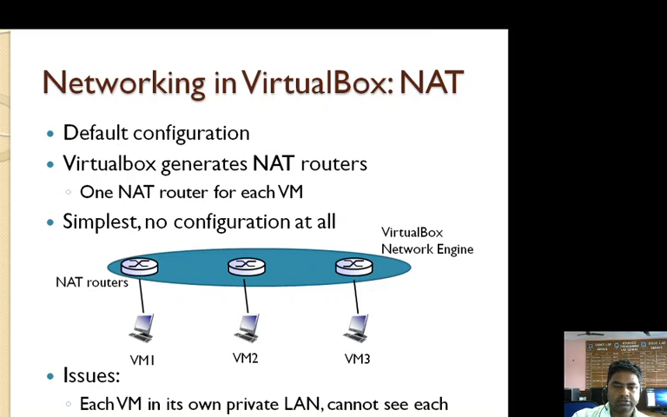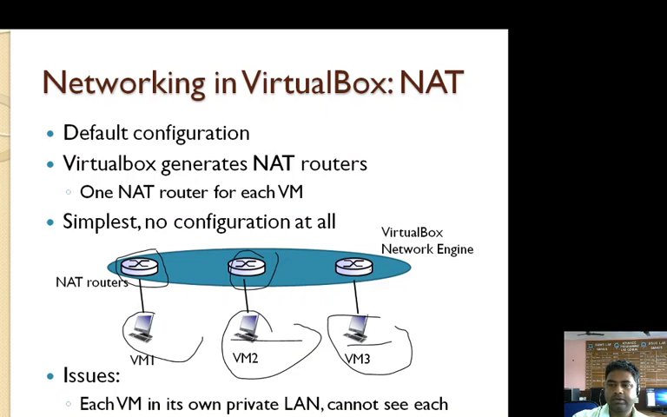So this one is virtual machine 2, this one VM1, VM2 and VM3, and each virtual machine has its own private LAN. This one is the NAT router used by VM1, so we can say that this router is only for VM1, or VM1 in its own private LAN. In the same way, VM2 uses its own NAT router, VM3 will use its own NAT router, that is the VirtualBox network here.